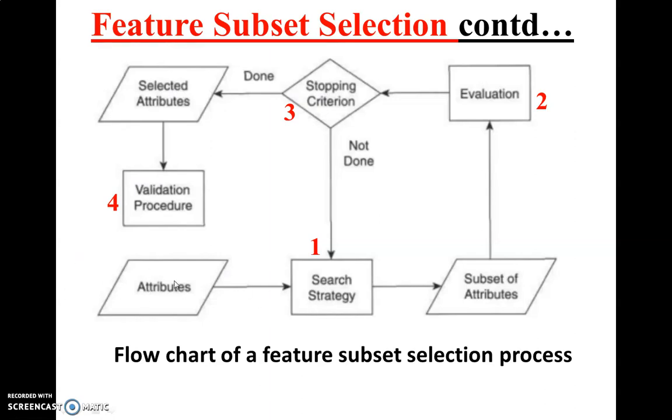Here, these attributes are the original features, the attributes of the data set or the table, which is given as the input to the search strategy, which is your feature subset generation. This search strategy generates subsets of features, which are then evaluated by the evaluation function. We can start with no features, all features, or random features. Then after this we are getting